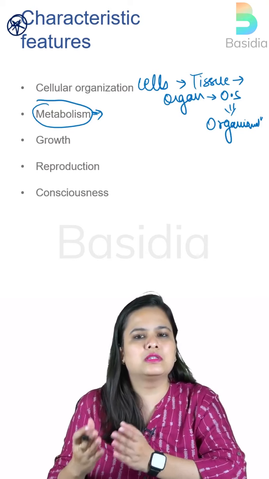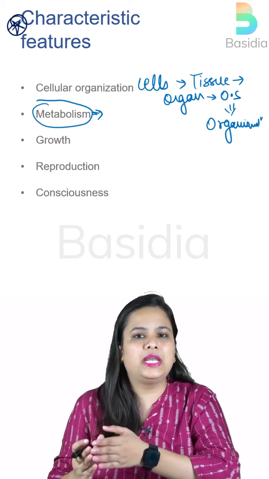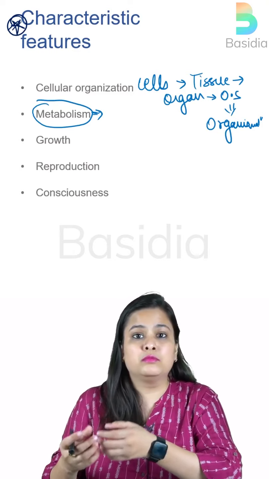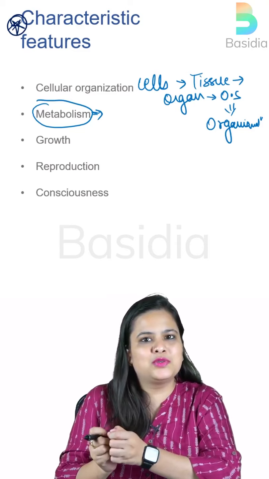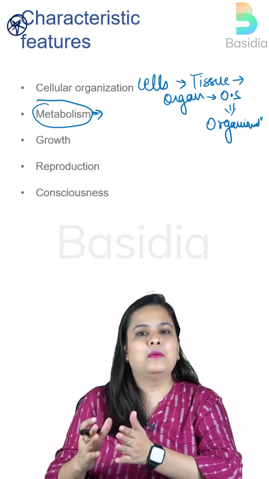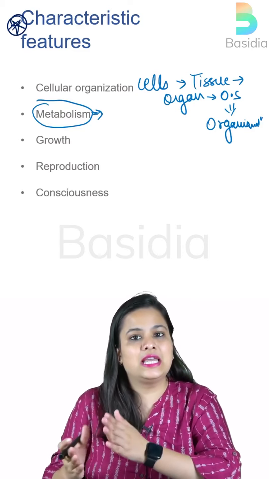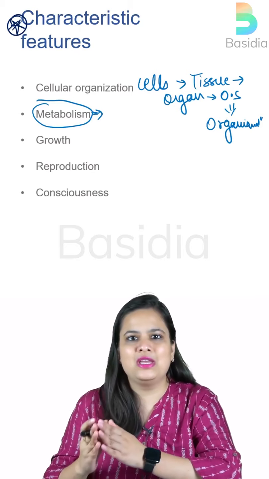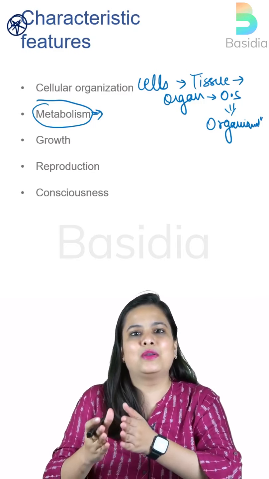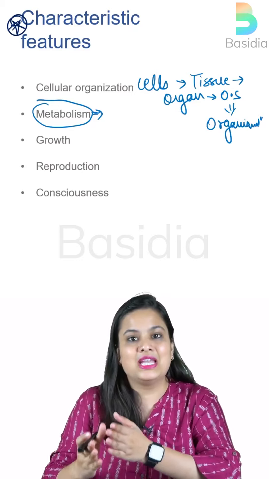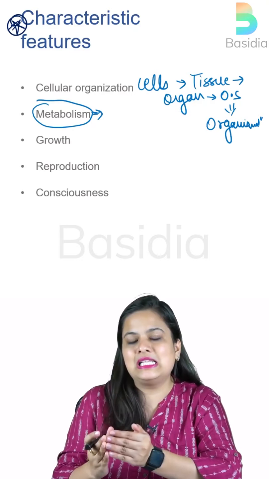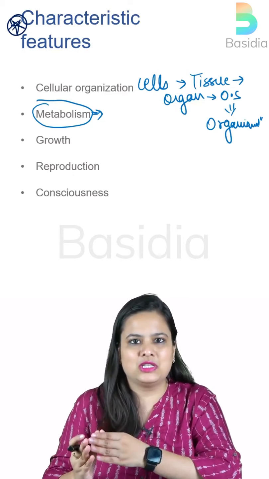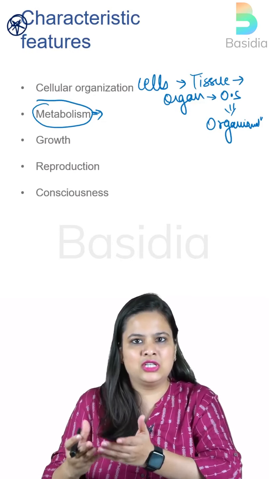It could be catabolism or anabolism, that means breaking down of the bigger molecules into smaller ones, or building up smaller molecules together to form a bigger one, right? But either way, the exchange of energy is going to be evident, and that is how you say that okay, this cell is alive. It is showing some activity. And when we talk about the cells, the activity is usually metabolism, changing the energy one way or the other.